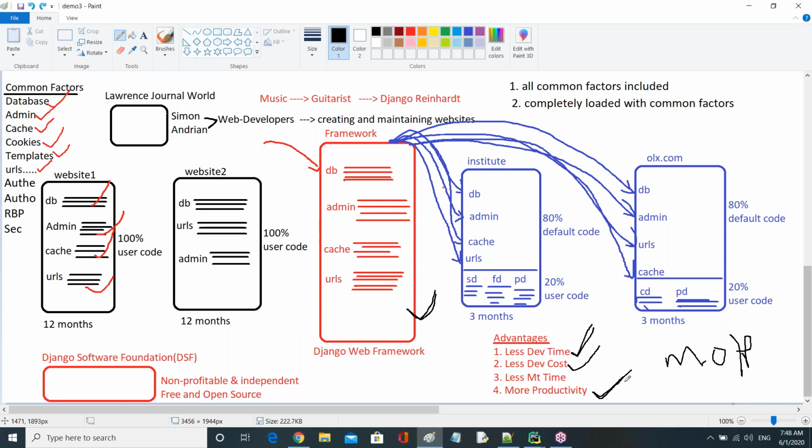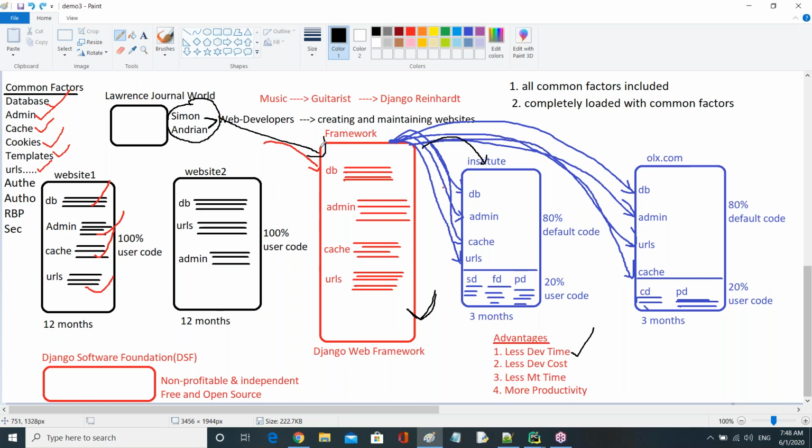So these are some of the advantages of this framework. These developers are very happy with this framework because it gives excellent results on all kinds of websites.